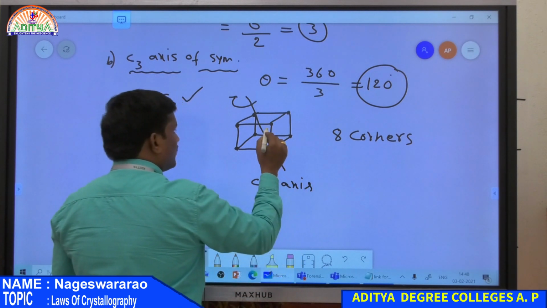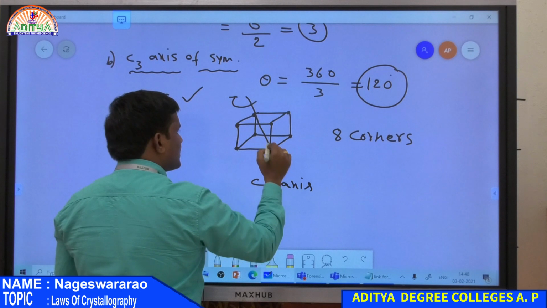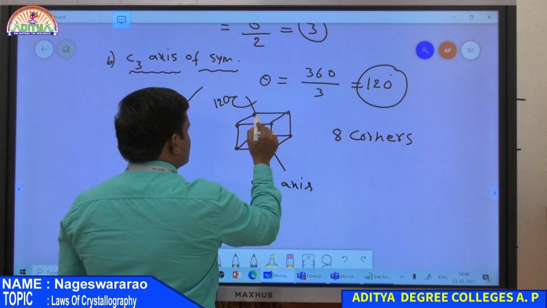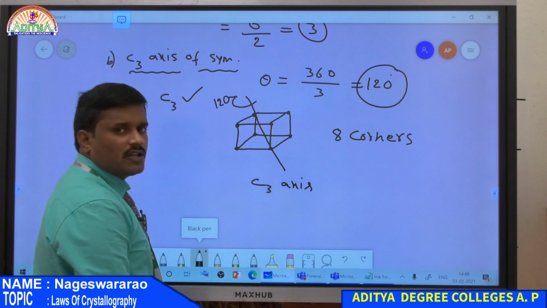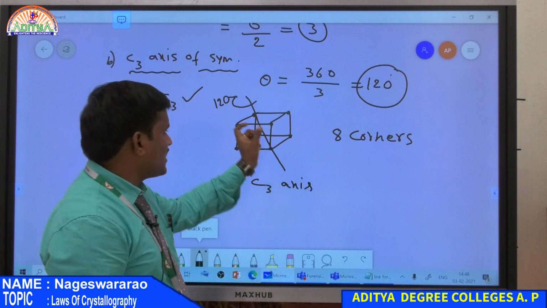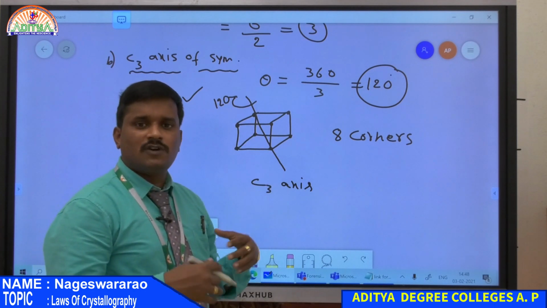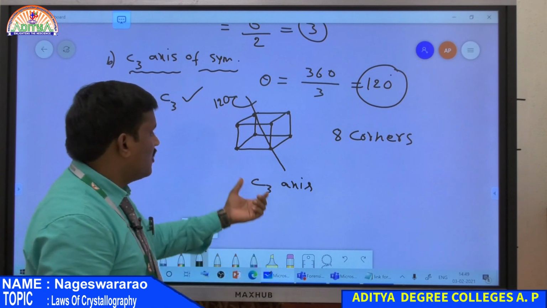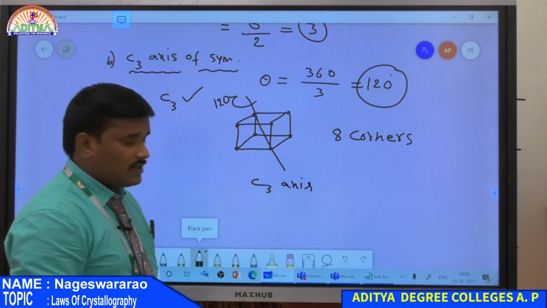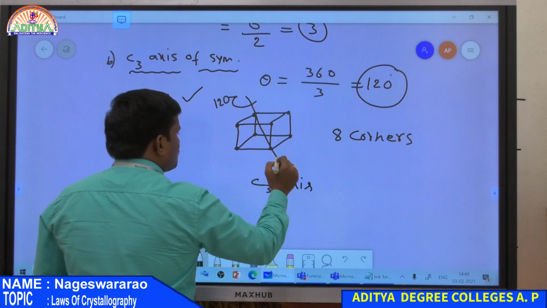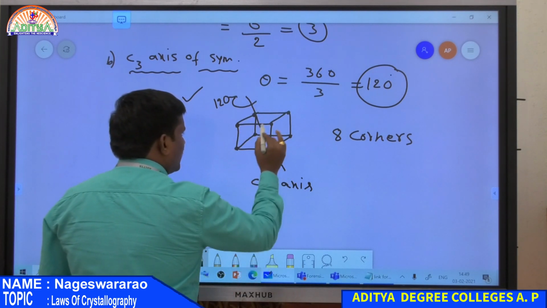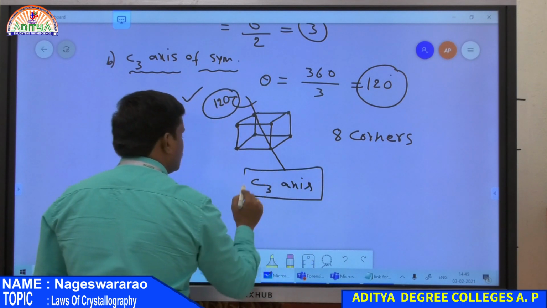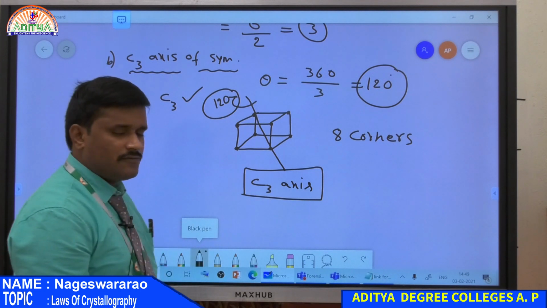And also here we rotate this crystal with respect to this axis by an angle of 120 degrees. Because here there are 3 angles along x, along y and along z, the total value is always 360. Therefore, each angle is 120. After rotation by 120 degrees, x becomes y, y becomes z and z becomes x. Therefore, we get an identical configuration. Therefore, with this axis passing through opposite corners, rotating the crystal by 120 degrees gives an identical configuration. Therefore, this crystal has a C3 axis of symmetry.